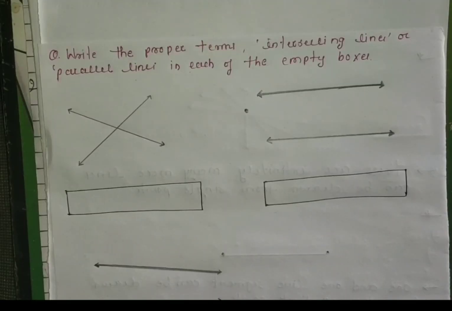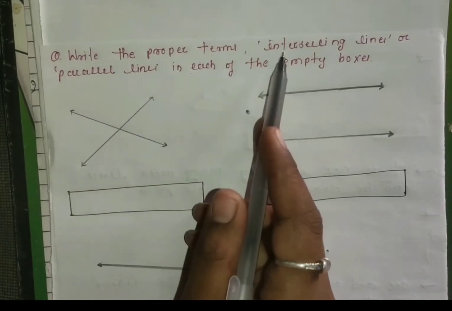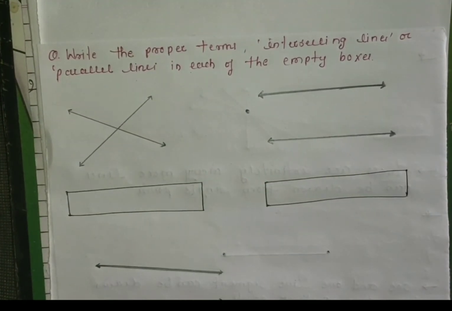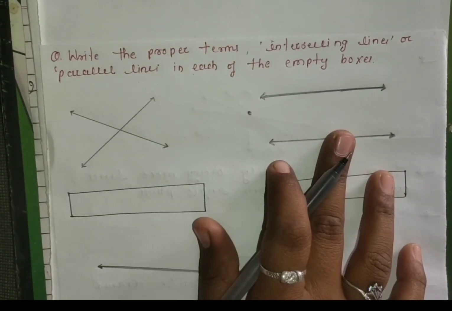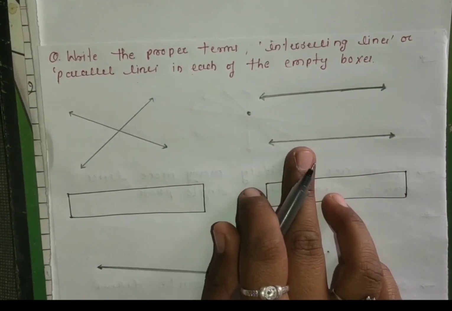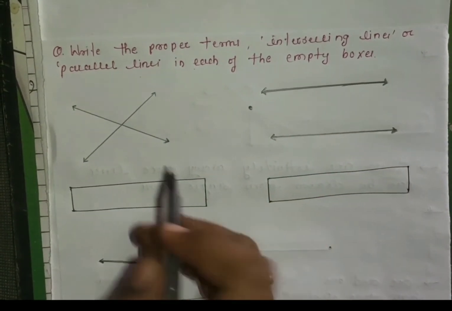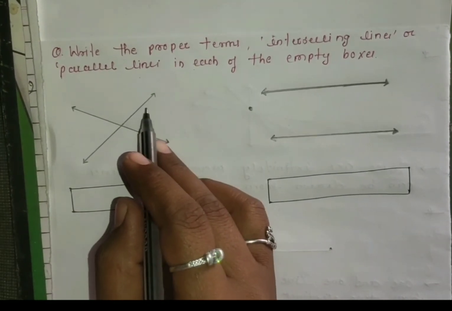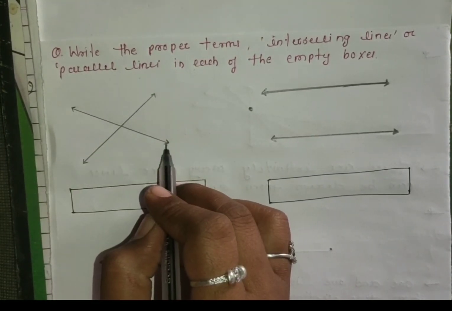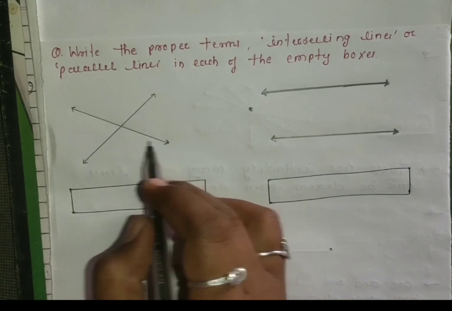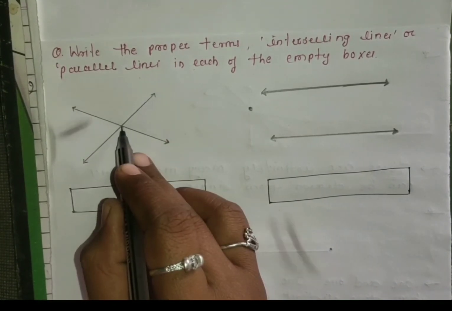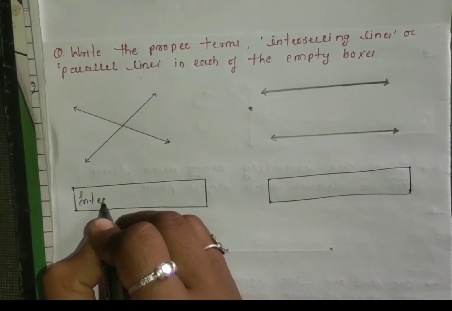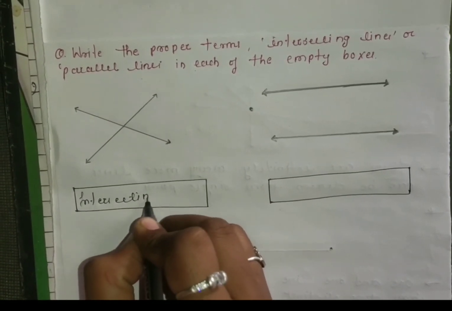There is one question in your textbook. Write the proper terms, intersecting lines and parallel lines, in each of the empty boxes. That means you have to see the diagram and tell whether it is intersecting lines or parallel lines. By seeing this figure, there are two lines which cross each other at a common point. That means they are intersecting lines.